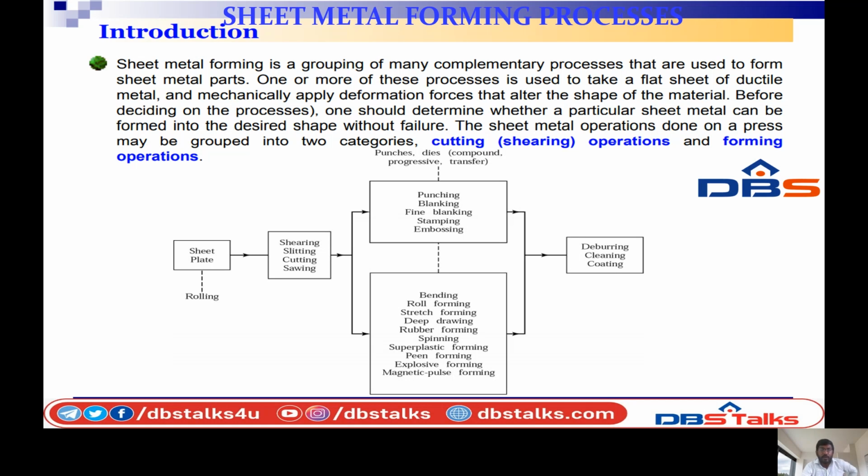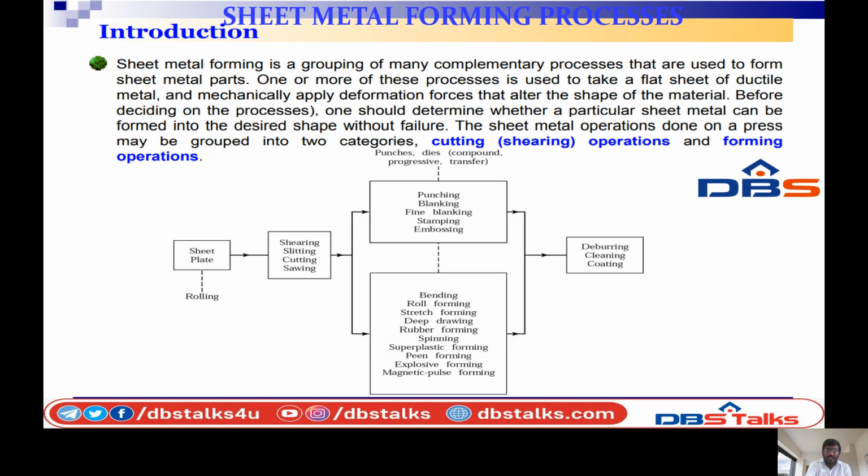So sheet metal forming is a grouping of many complementary processes used to form sheet metal parts. We take a flat sheet of ductile metal and mechanically apply deformation to change its shape.